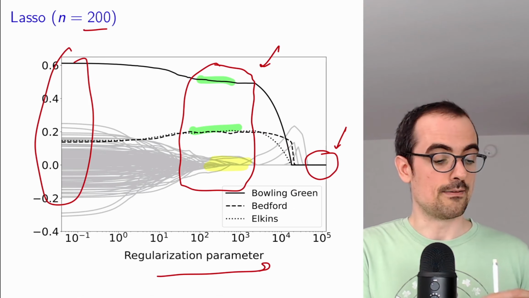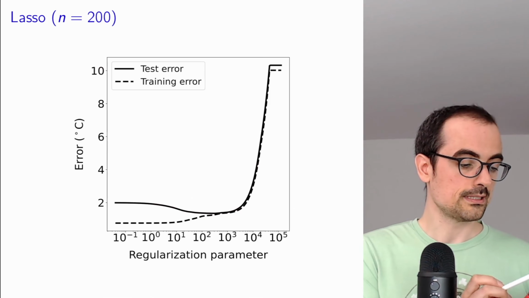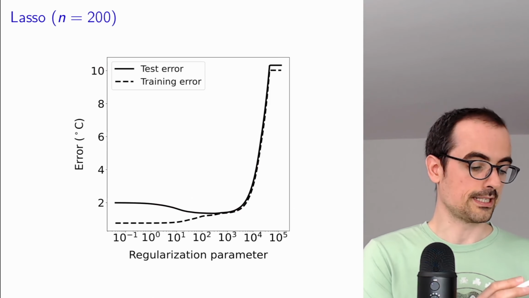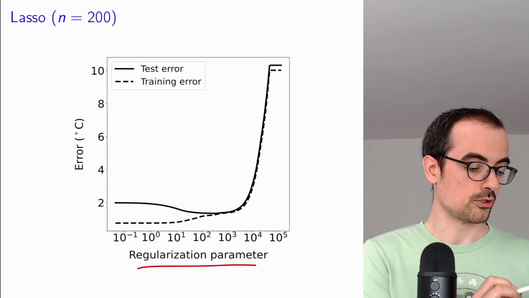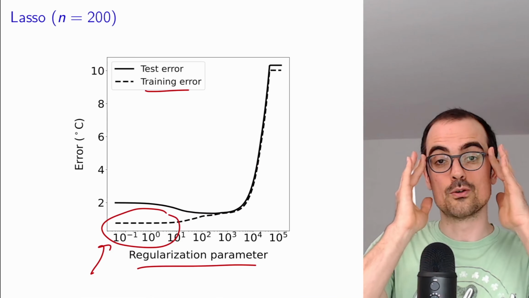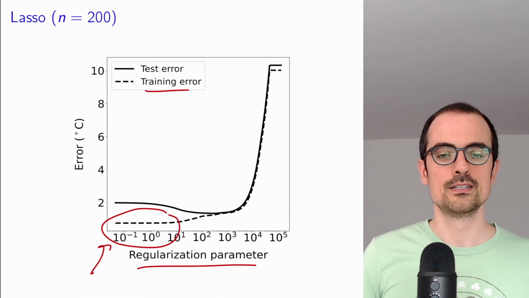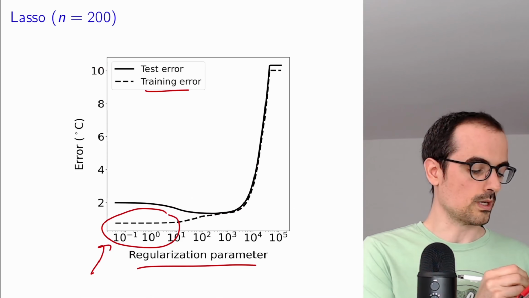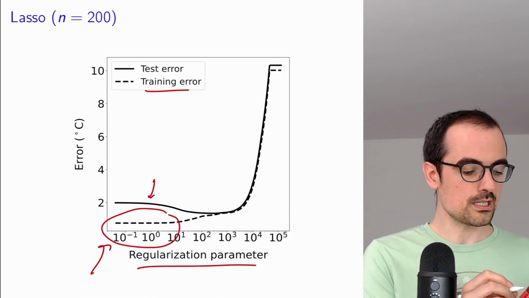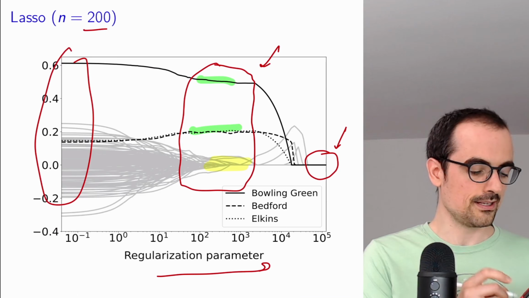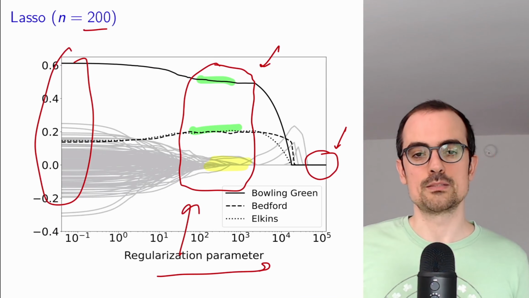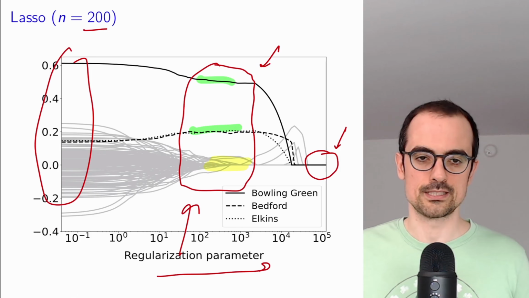This avoids overfitting, and the way we see that is here we're plotting the training error and the test error for different values of the regularization parameter. The training error is always going to be better the less regularization we apply, because we're essentially overfitting the training set, fitting it better and better. But this results in overfitting. We don't generalize well to the test data, and that's why the test error increases. We get our best test performance exactly at this location where the estimates are sparse. So here, promoting sparsity is helping us to avoid overfitting and get a better estimate.